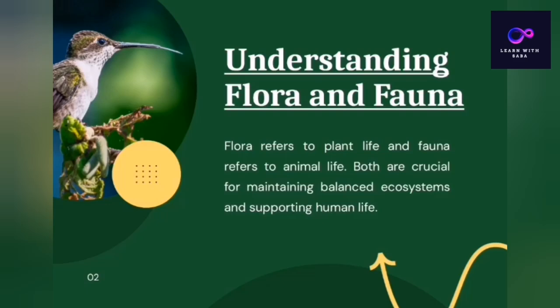First of all, understanding the flora and fauna: flora refers to plant life and fauna refers to animal life. Both are crucial to maintain a balanced ecosystem and support human life. It means that both flora and fauna play an important role in the maintenance of the ecosystem.